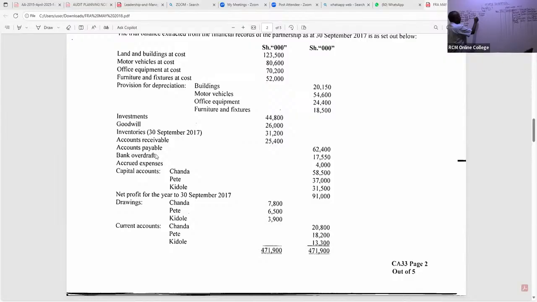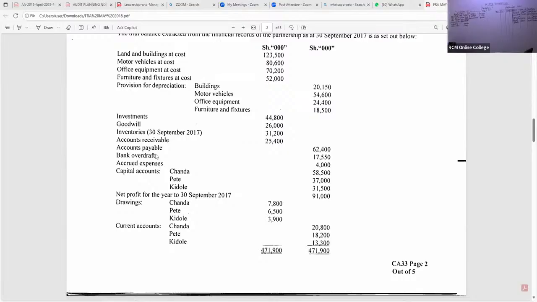So we have accrued expenses of how much? I wish I had a physical paper to underline. Is there somebody? 4,000, right? Accrued expenses of 4,000. Thank you so much.